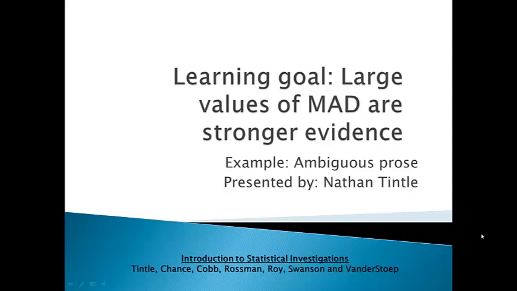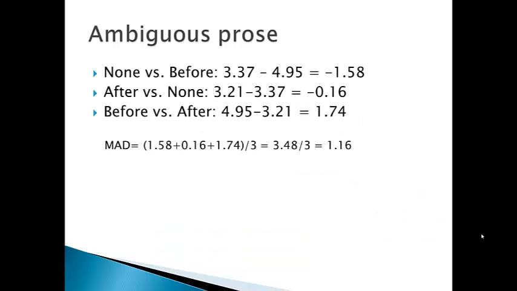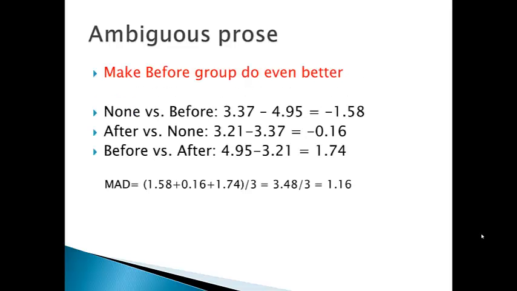In this Learning Goal video, we will discuss how large values of the MAD statistic when comparing multiple group means are stronger evidence against the null hypothesis. We will use the ambiguous prose dataset to talk about this learning goal. In the ambiguous prose dataset, we compare each of the three groups to the other group, make those differences positive, average them together, and receive a MAD statistic of 1.16.